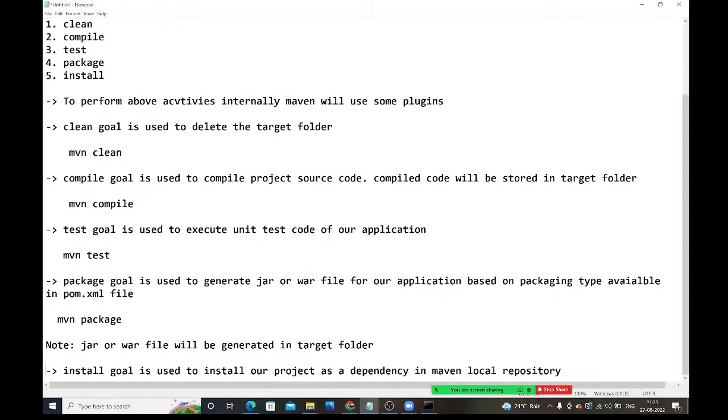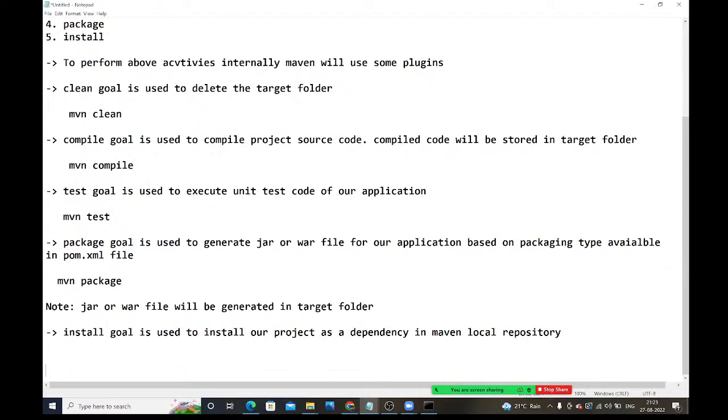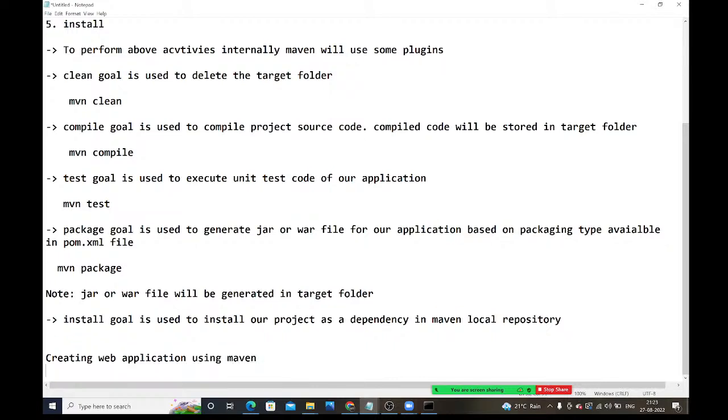Fine, guys. So now let me create the web application project. Earlier we created a standalone application. So now let me create the web application, and we will see how we get the project folder structure. Creating a web application using Maven.